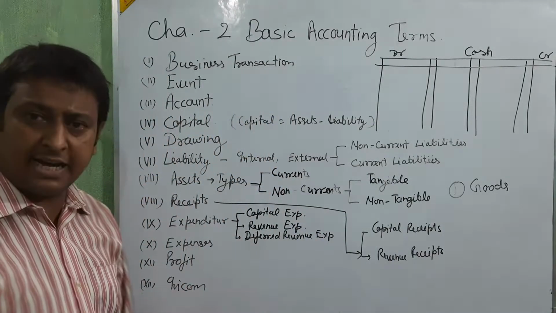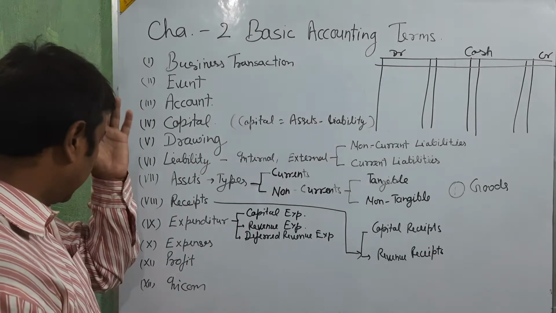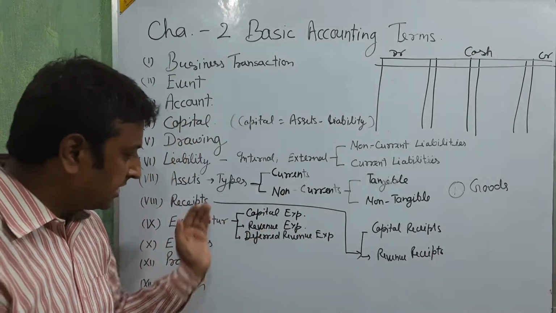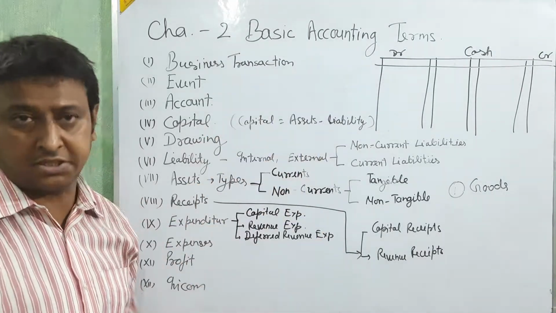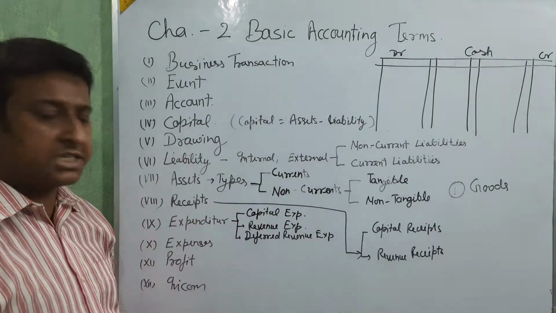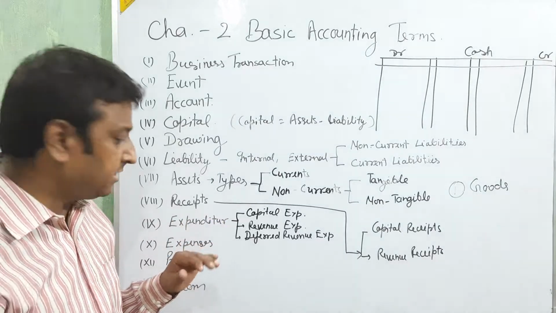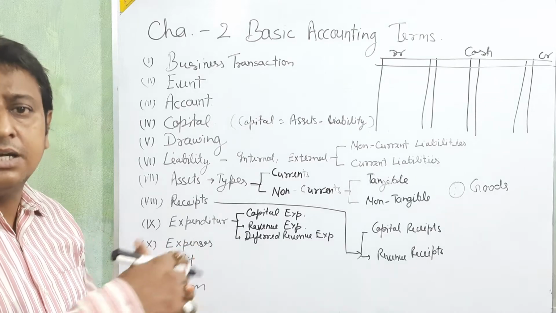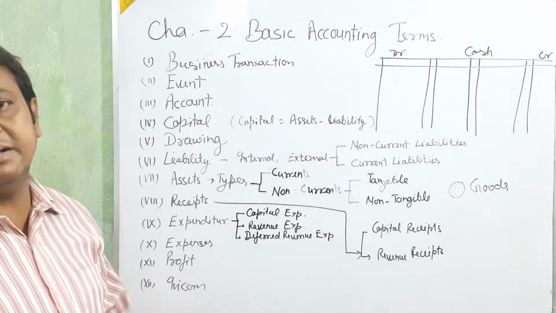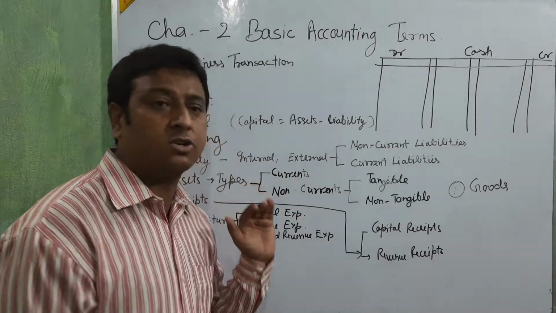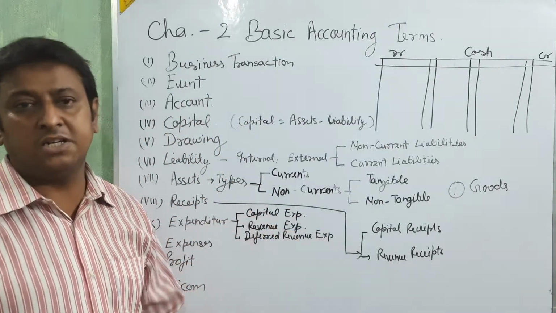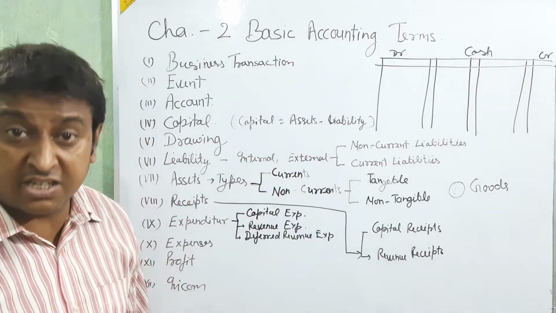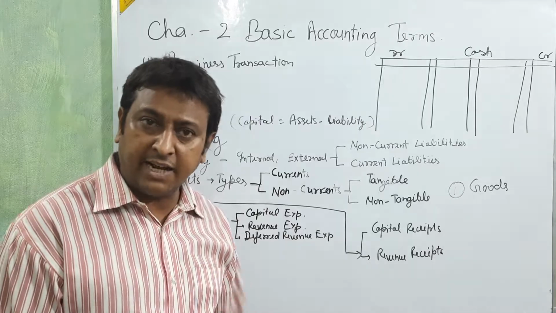Okay, now we are going to the next, expenditure. Mainly there are three types of expenditure: capital expenditure, revenue expenditure and deferred revenue expenditure. Again, same as receipts, when you pay the money, that is the expenditure. When we pay to purchase long-term assets, that expenditure is called capital expenditure. We purchase the building, the land, the machinery, that is the capital expenditure.